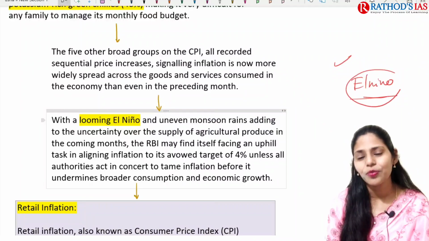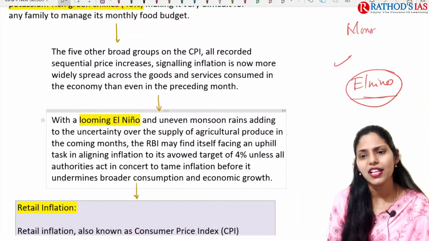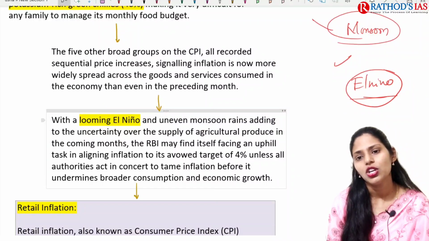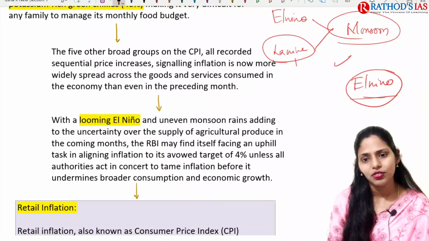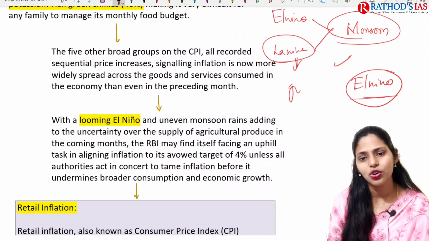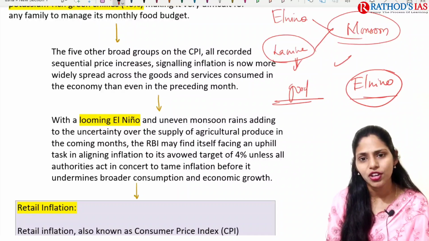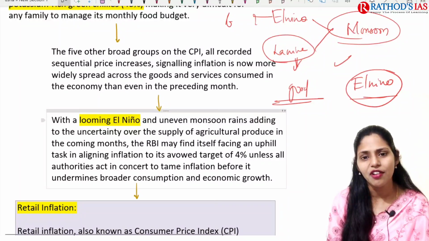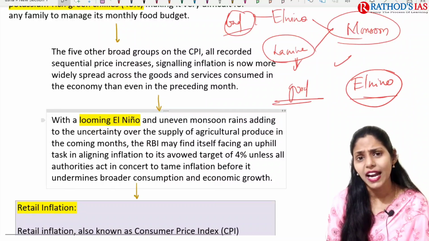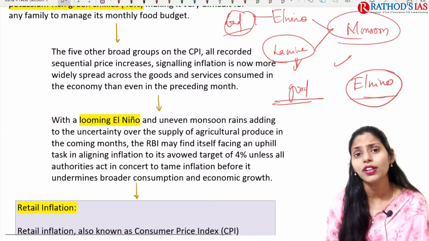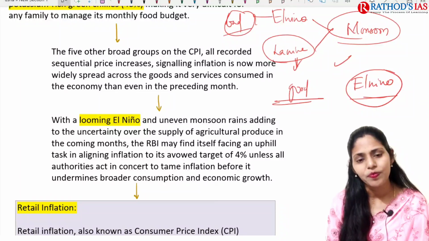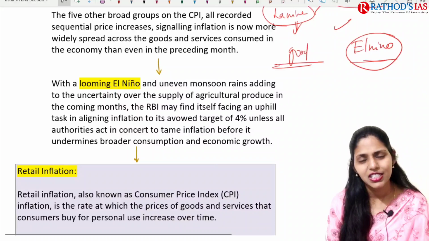So what is this El Nino? If you have gone through the topic called monsoons in geography, you will come across these two keywords, that is El Nino and La Nina. La Nina is good because we are going to get good rainfall if there is La Nina. If you have El Nino, we are going to have bad rainfall. That rainfall will be uneven, and very little rainfall is what we can expect if there is El Nino. So this year IMD predicted that we are going to have this El Nino.